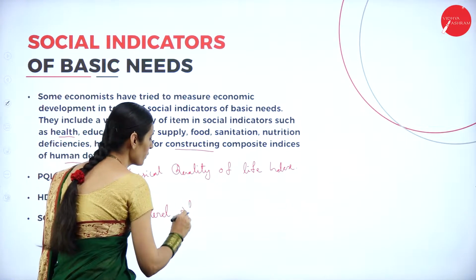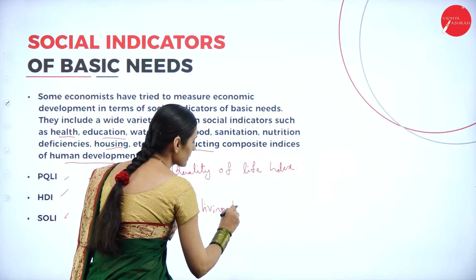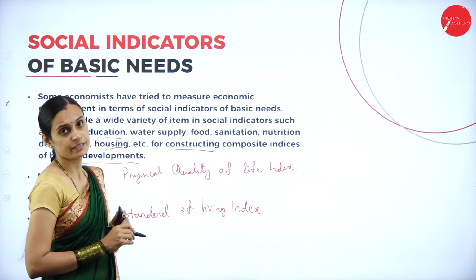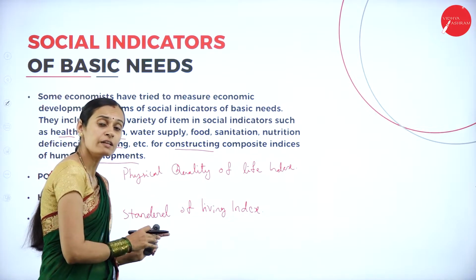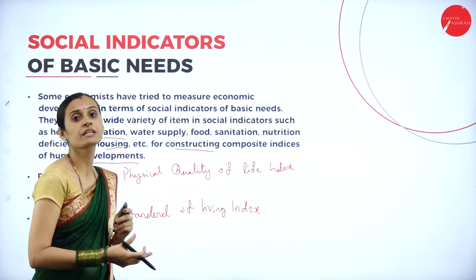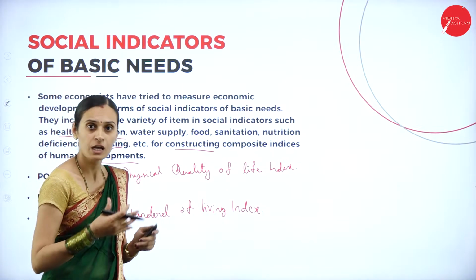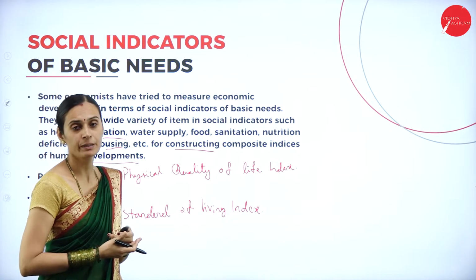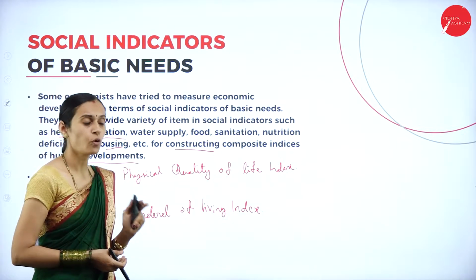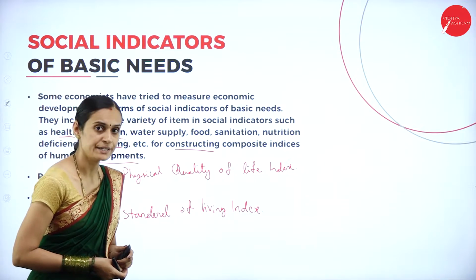The Standard of Living Index focuses on improving the consumption expenditure of the people, maintaining their standard of living, and development in it. That is considered under the standard of living index. So these important indices are considered social indicators of basic needs.